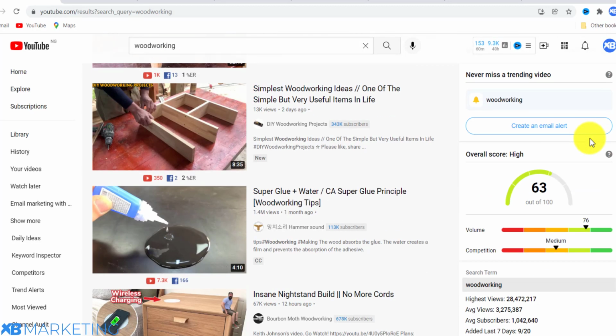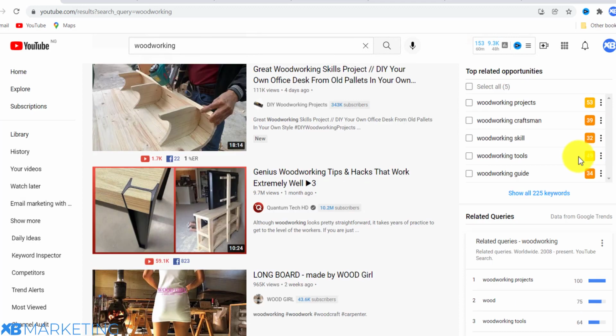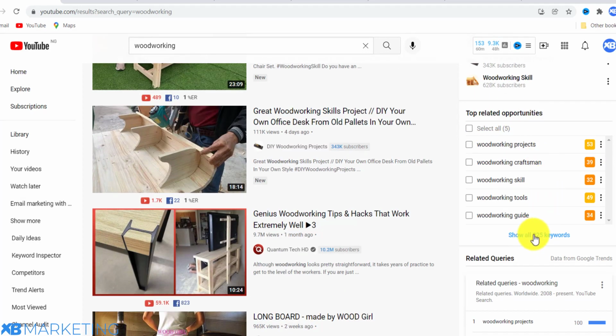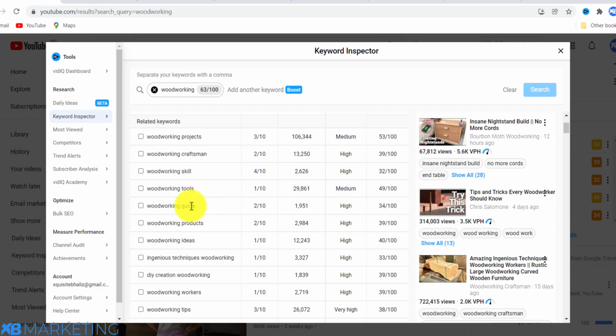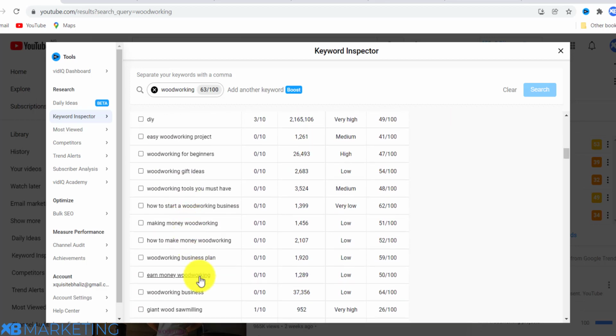Once you do that, you want to scroll down to this section where it shows related opportunities. If you have vidIQ installed on your PC, it's going to help you get your videos ranked on YouTube and get views faster, and you can also see what other people are doing to get views on their videos. vidIQ basically helps you find the best keywords and tags to target to rank faster on YouTube. If you click on that, you are going to see a lot of keywords right here that you can target for this niche.